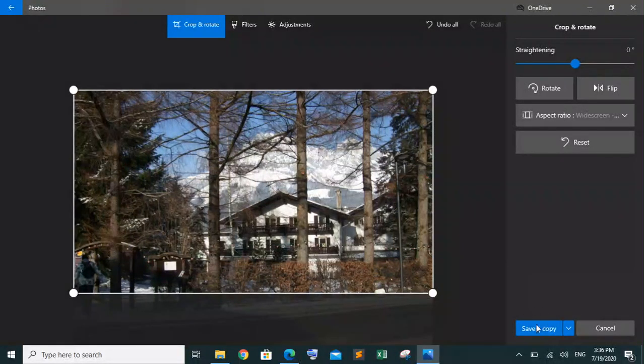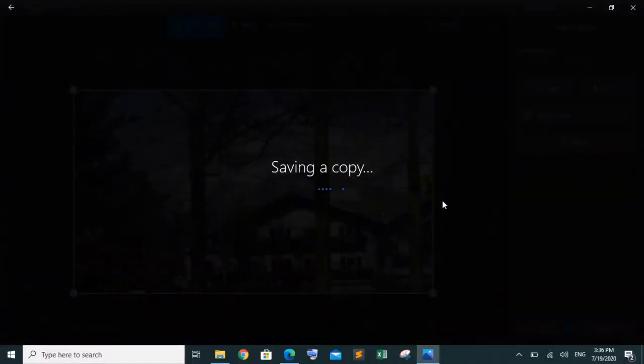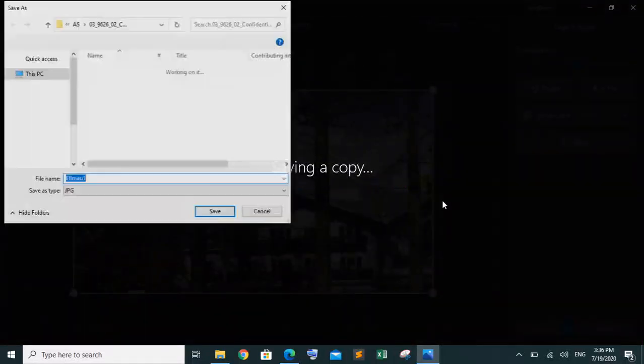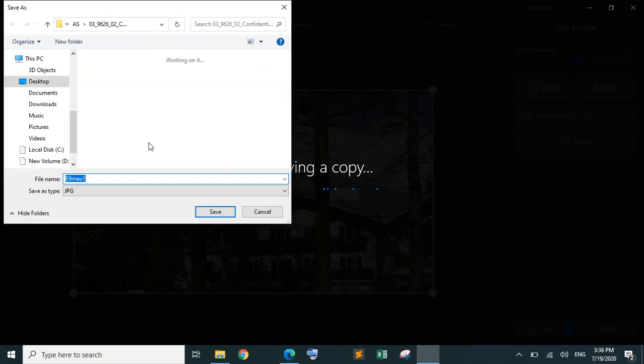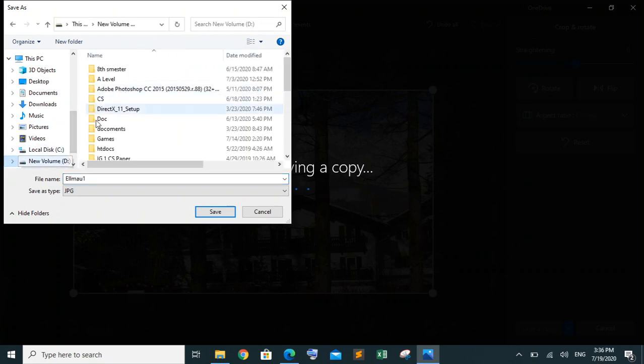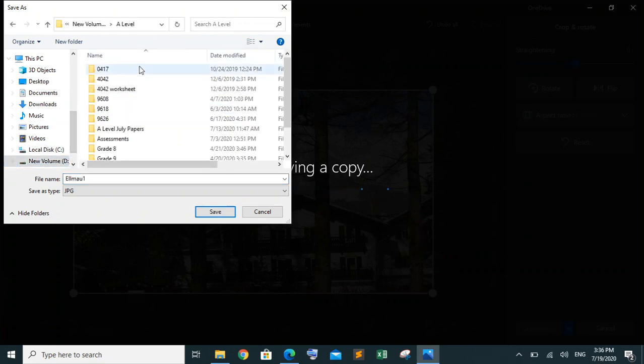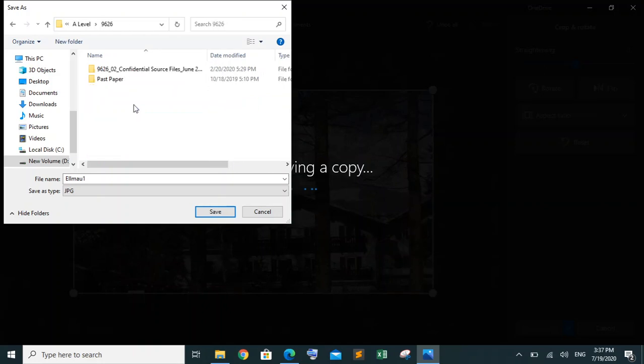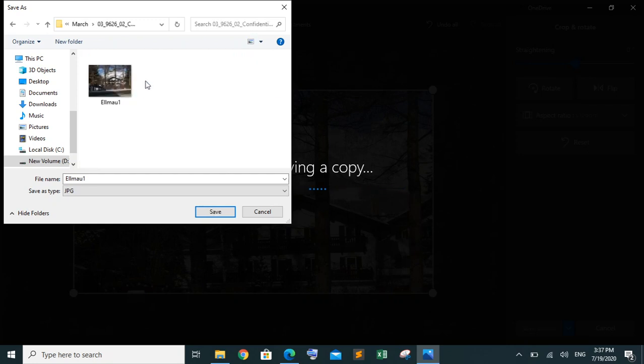Okay, now we have to remove the lower part, so we have dragged it there. Then we are going to save a copy, like this one. You have to change the name of this. So we are going to save this image in the working area where we have the source files, the resource files.